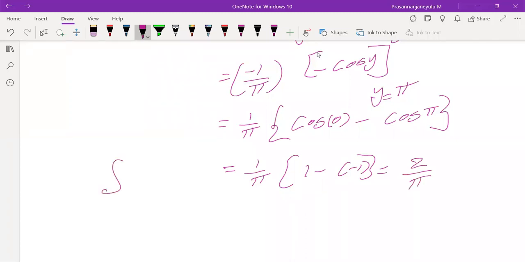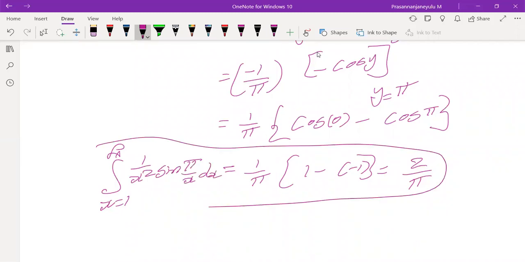So which value is 2 by pi? The integral, x varying from 1 to infinity, of 1 by x square into sine of pi by x dx, its value is 2 by pi, which is a finite value.